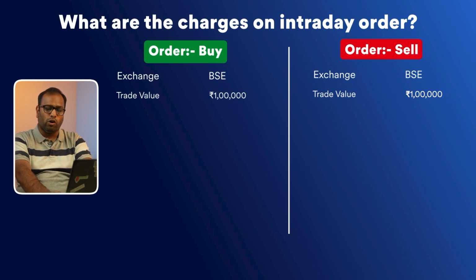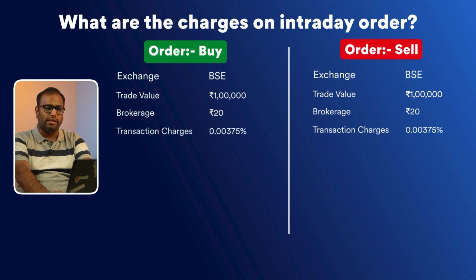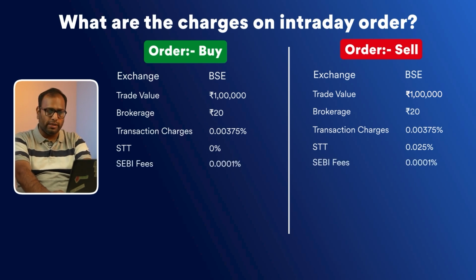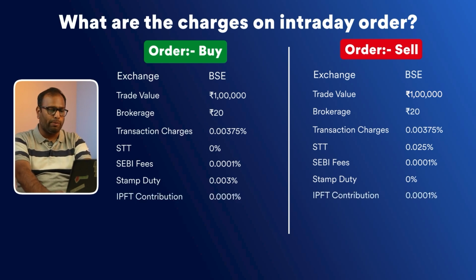So in this case, on both the legs, brokerage of rupees 20 would be applicable, transaction charges at 0.00375% would be applicable, STT would be applicable only on the sell orders, and hence 0.025% STT on the sell order will be computed. SEBI fees would be computed on both the orders, stamp duty only on the buy order, and IPFT contribution again on both the orders would be computed.